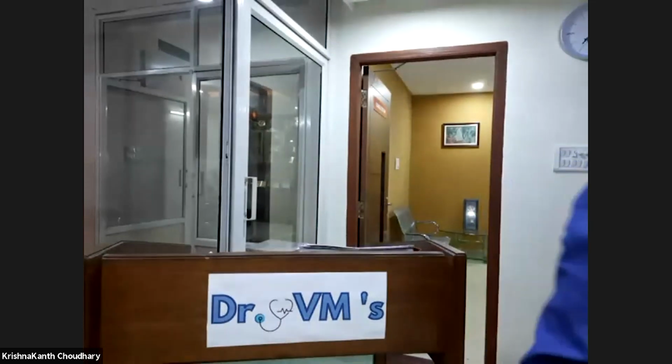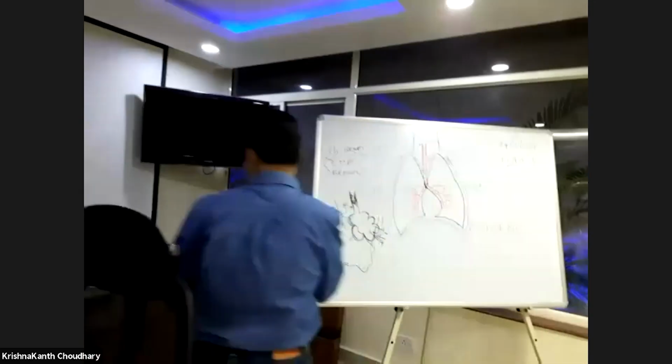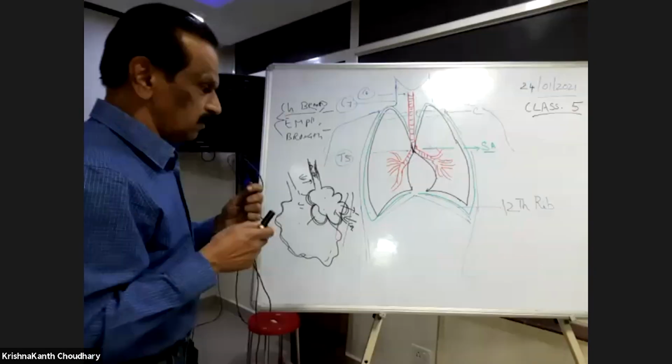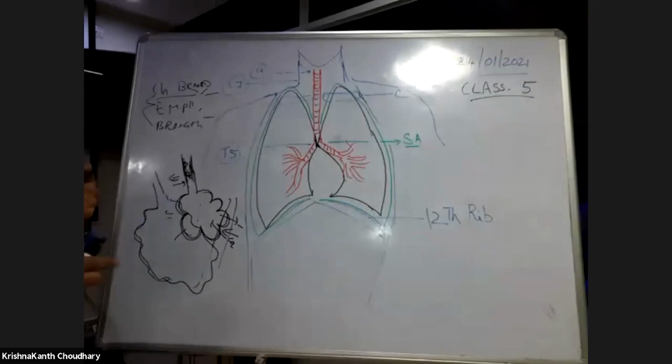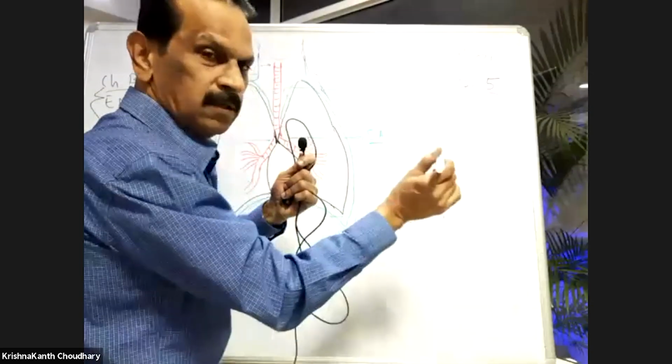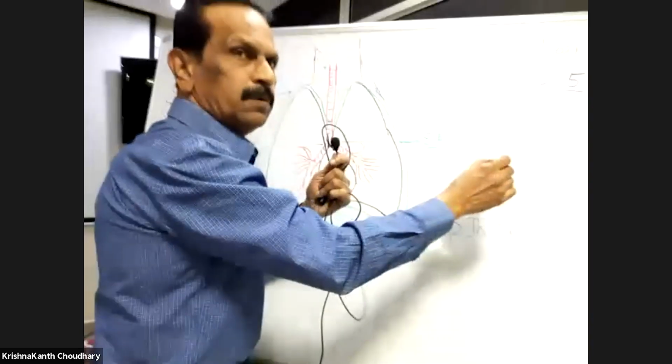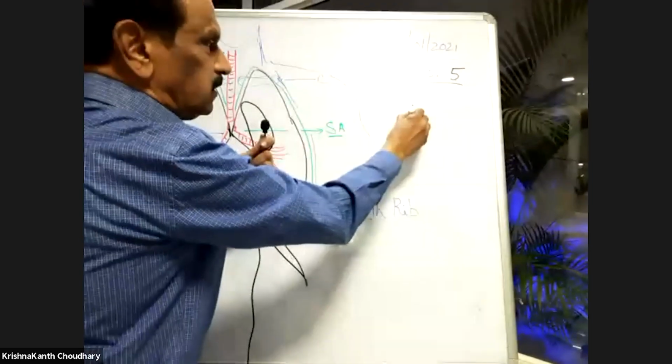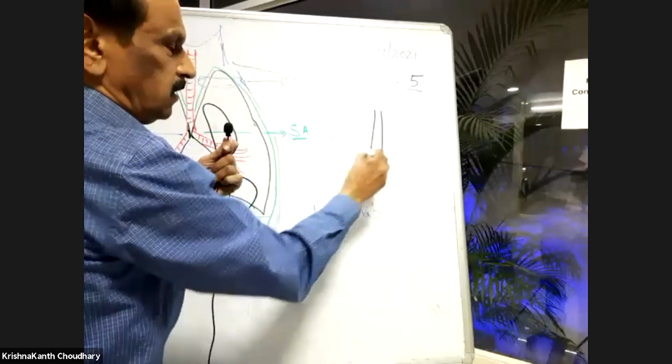I think I'll show you here. Suppose you take one of the tubes here, one of the airways.